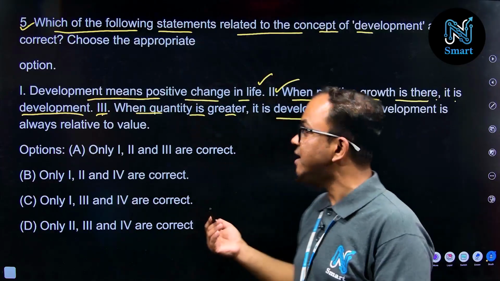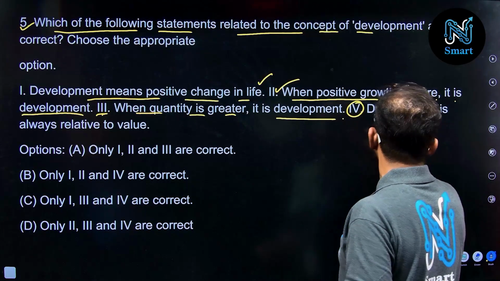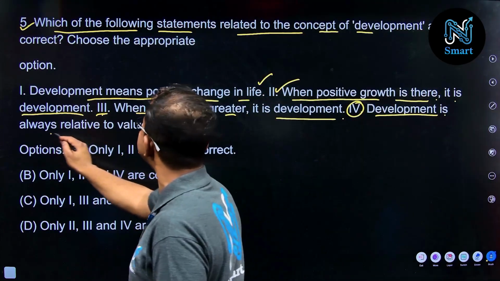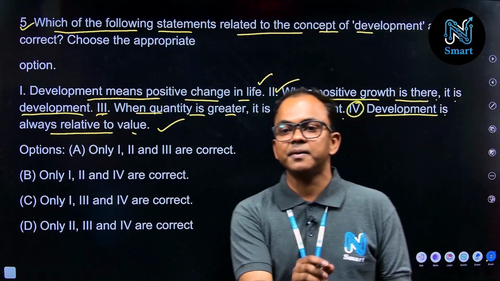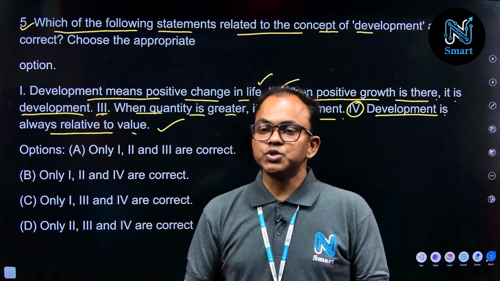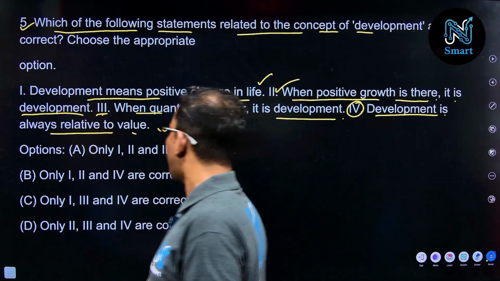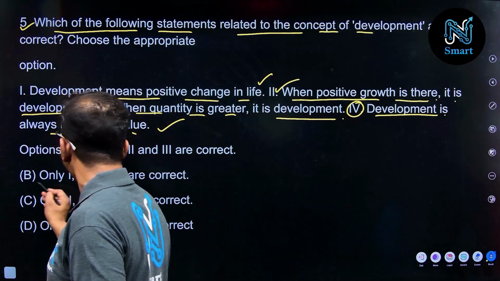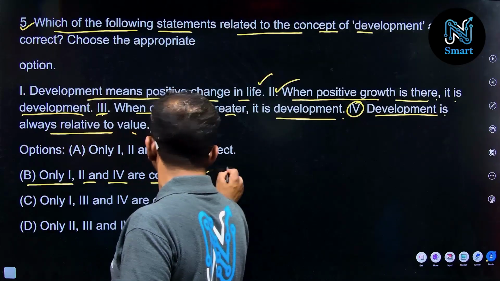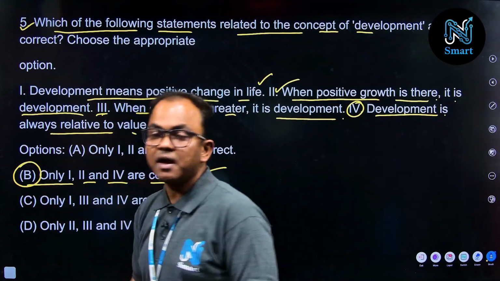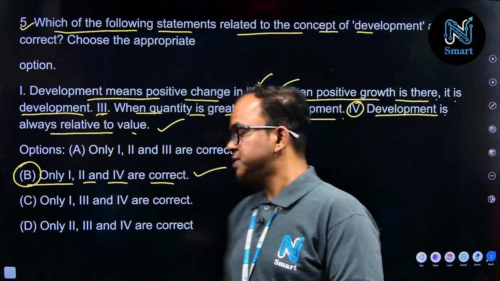So this is an incorrect statement. Statement 4: development is always relative to value. Again, this is correct, justifying the meaning of development. So on the basis of these statements, we can say only 1, 2 and 4 are correct. So option B is the correct answer for this question. So this is question number 5.